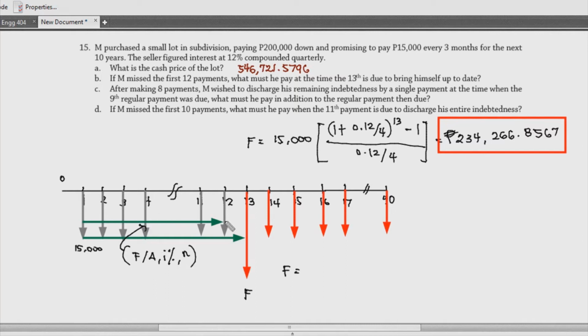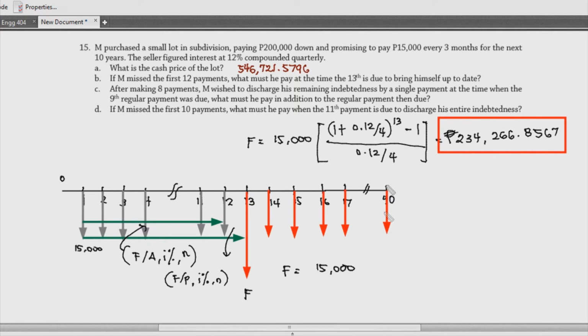Pero syempre, meron ka pang certain value dito na kailangang i-project so that we have the same reference point as the 13th month. So, 13th period. So, ang mangyayari dito, yung factor mo would be the simple interest rate. So, that is F given P, and then I%, and then yung N natin, which is iba naman yung value ng N. Okay, so with this, your F would be equal to, let's say, 15,000.